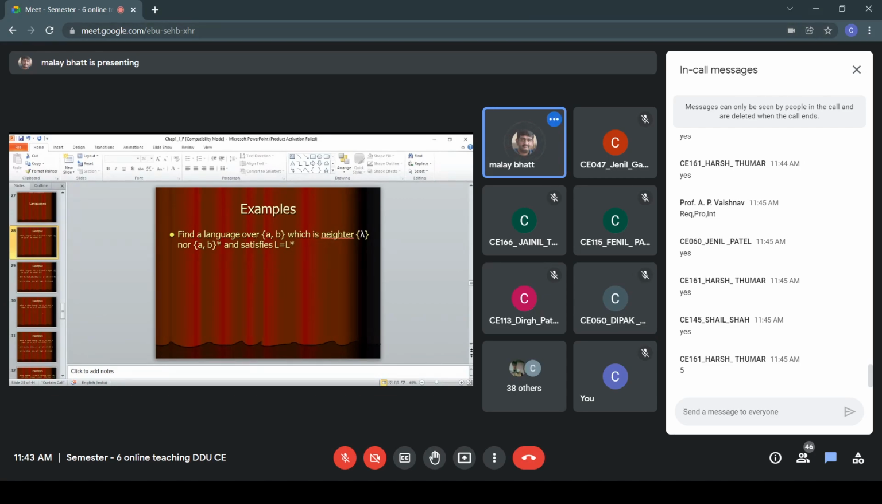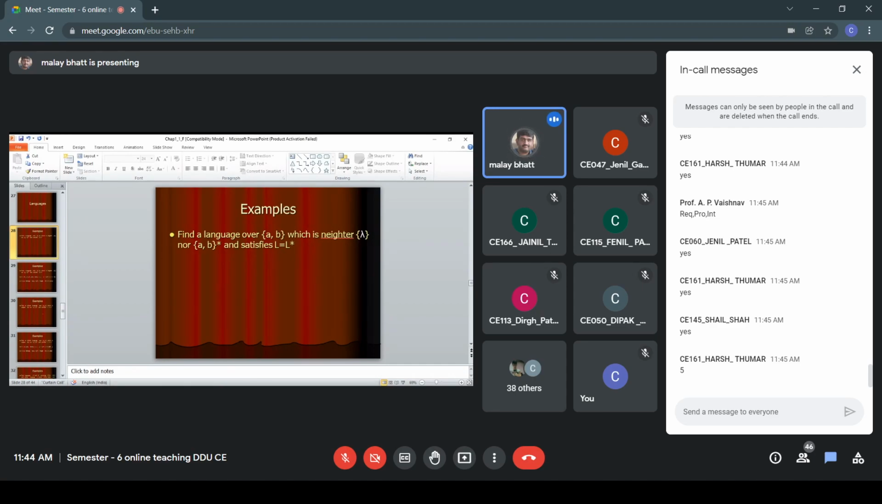Here we have to find a language over {a, b}, that is our sigma, which is neither the null language nor (a,b)* and satisfies L equal to L star. Now why do we have this condition?